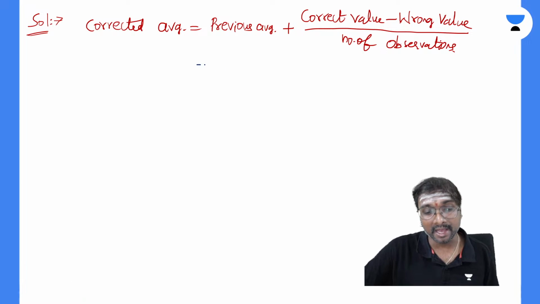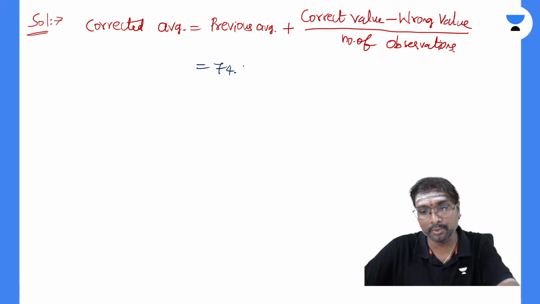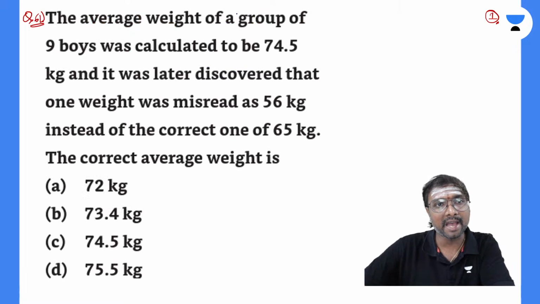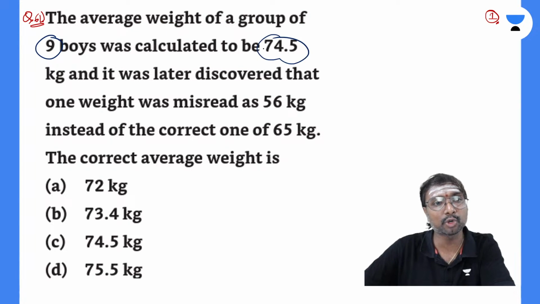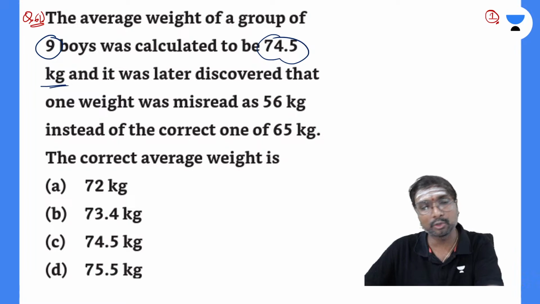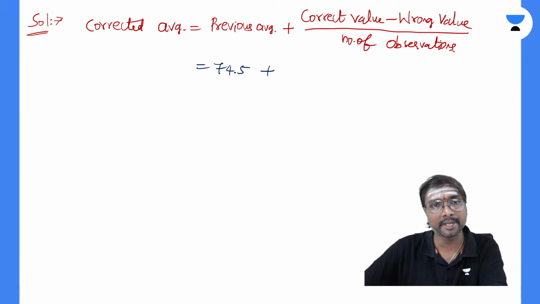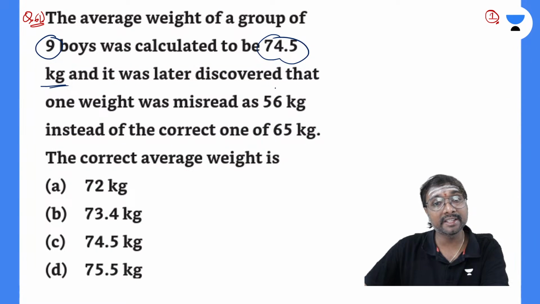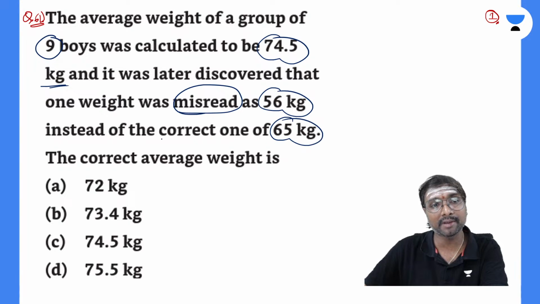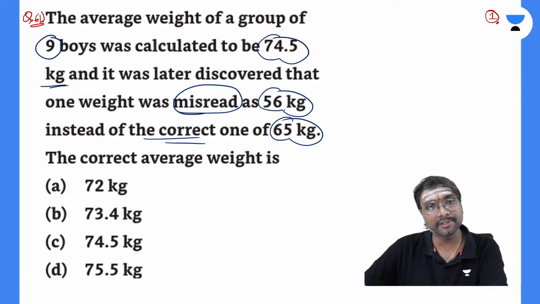So here the average weight of this group of 9 boys was calculated to be 74.5 kg. Later it is discovered that one weight was misread, which means it was read wrongly as 56 kg instead of the correct value of 65 kg. Correct value is 65 kg, wrong value is 56 kg.